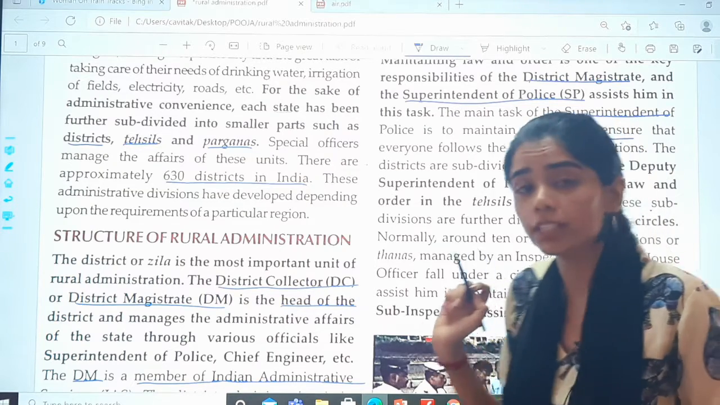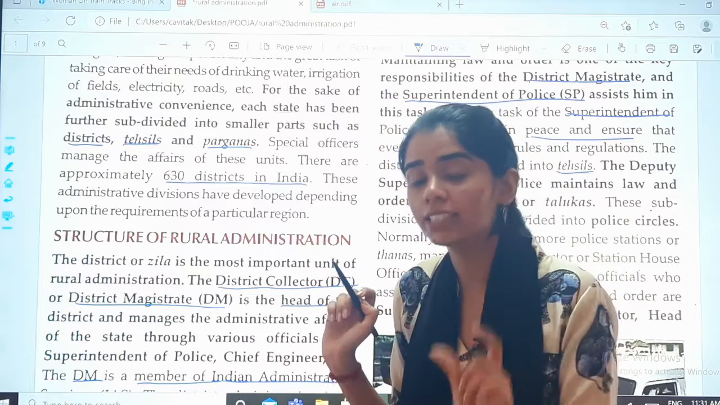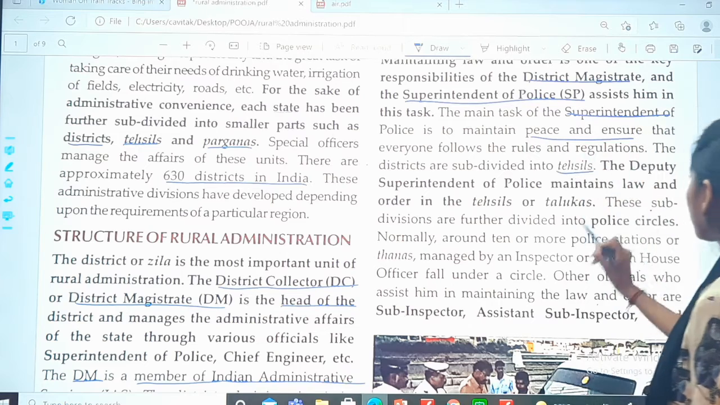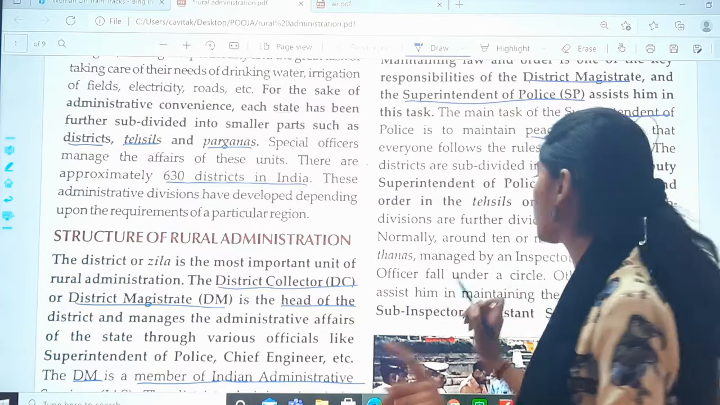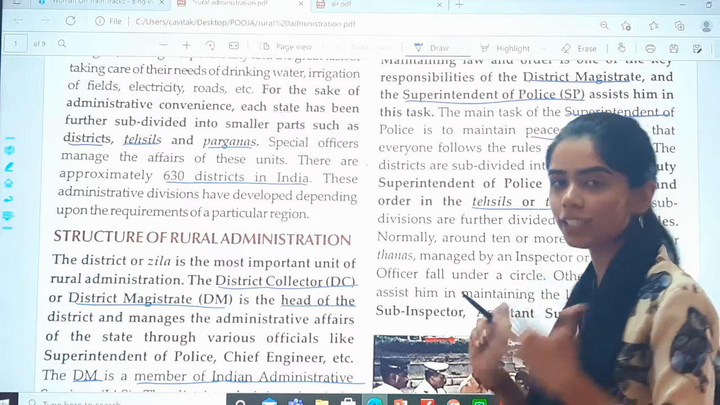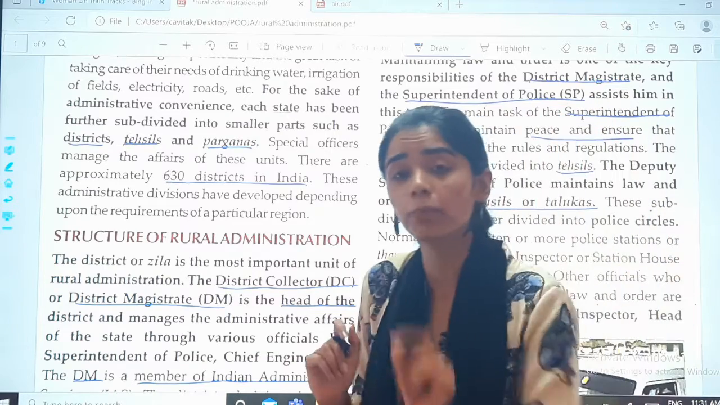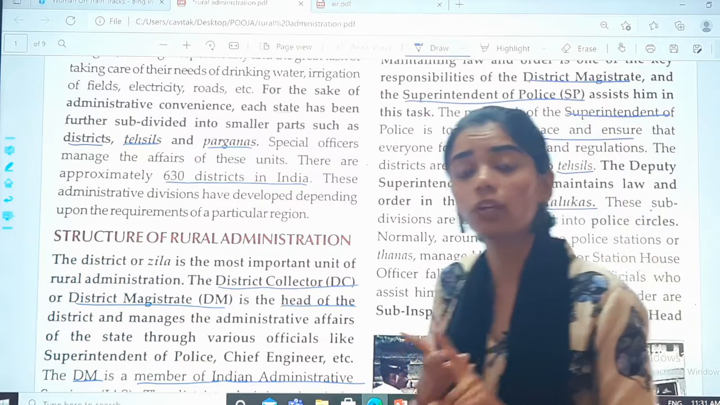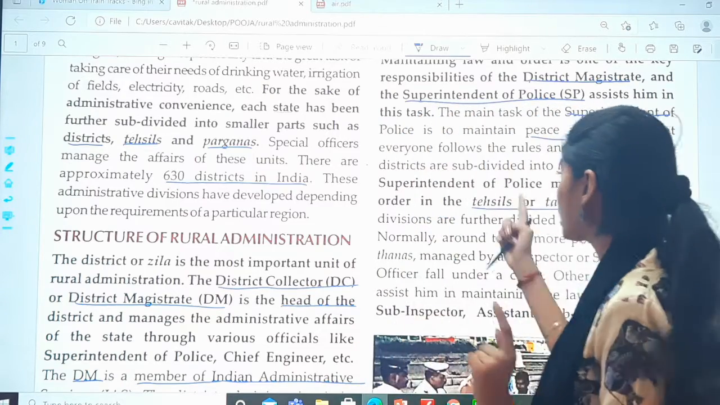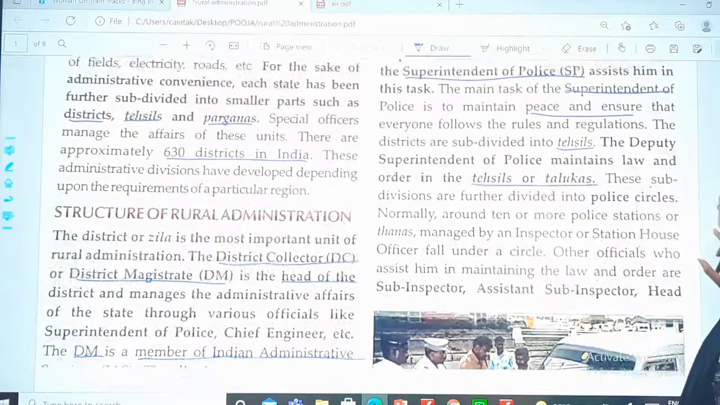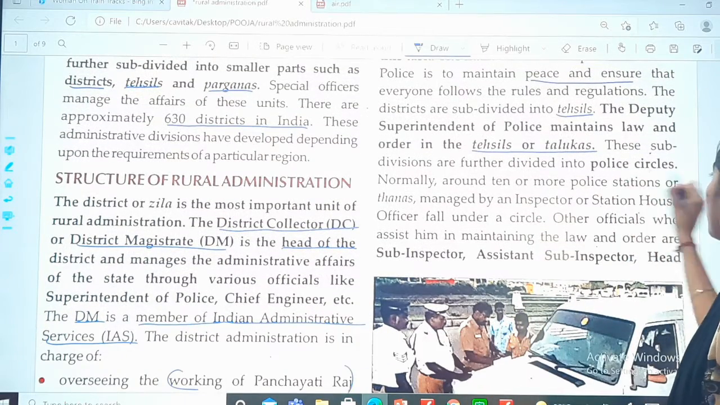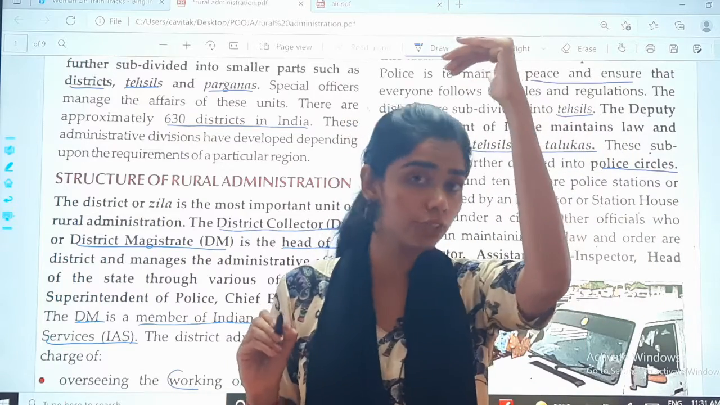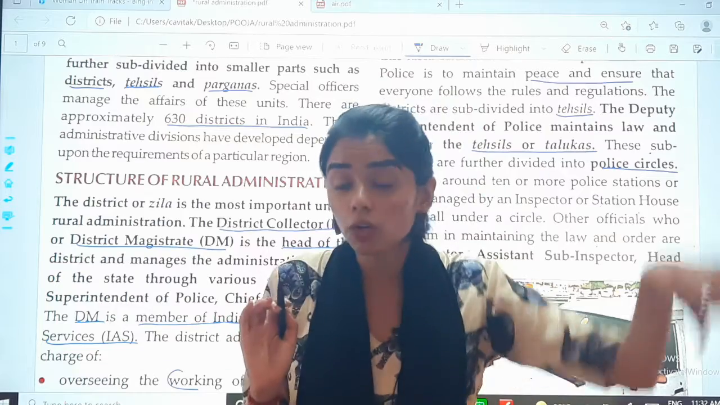Tehsils we have studied, what is it? Taluka. Tehsil is taluka. The deputy superintendent of police maintains law and order in the tehsils or the taluka. So, what is the role of SP? To maintain peace, to check that everyone is following law and order where? In the talukas. These subdivisions are further divided into police circles. Okay, see, the superintendent is the main chief, he is the head. So, he will look overall.